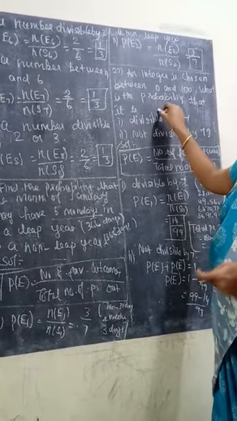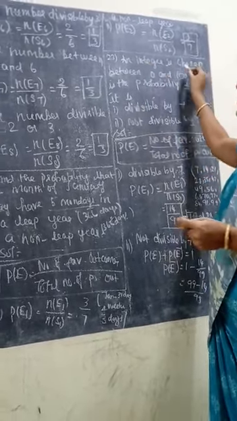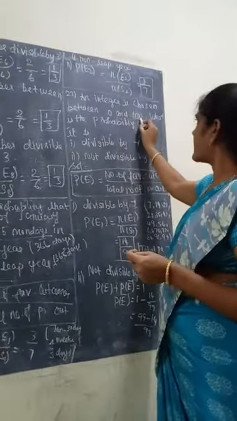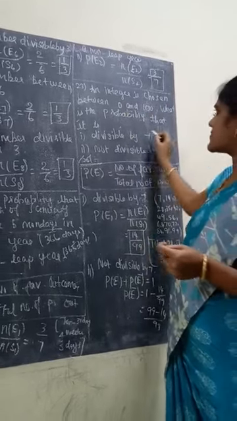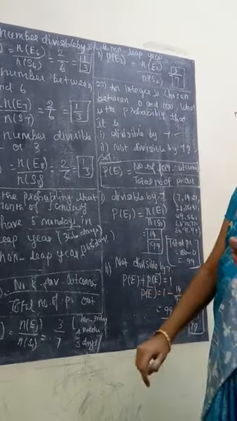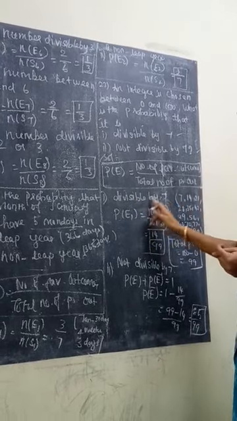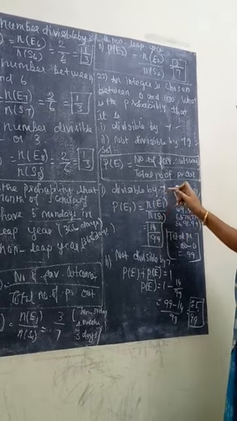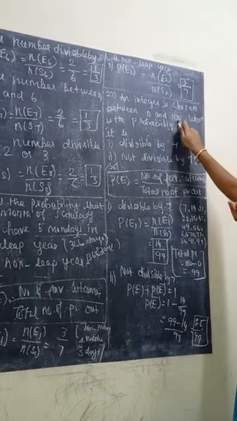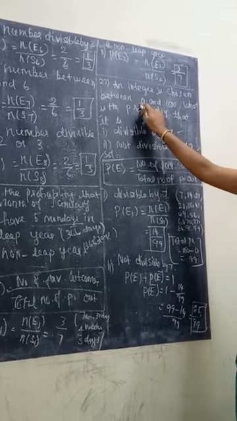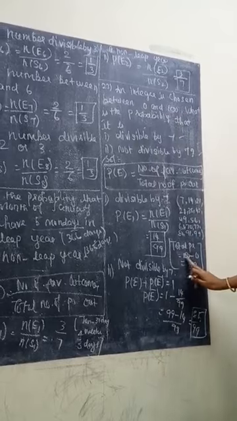Okay, next, 23rd question. An integer is chosen from 0 and 100. What is the probability that it is divisible by 7? Not divisible by 7? So what is the probability form? As usual, the probability formula. Listen, divisible by 7. First we need to find the total value. The values start from 0 and end with 100. So what is the total value?